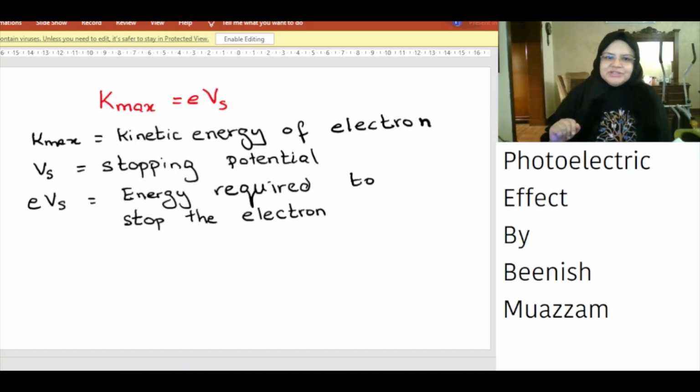Therefore, we get the relation K max is equal to eVs, where K max is the kinetic energy of electron, Vs is the stopping potential, e is the charge of electron, and eVs is equal to energy required to stop the electron.